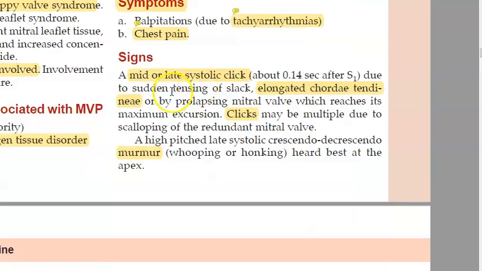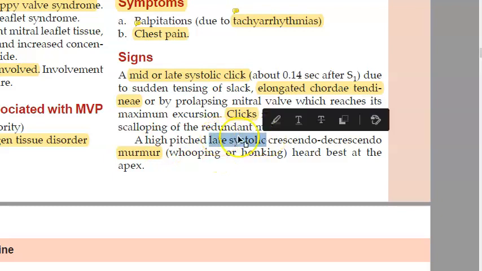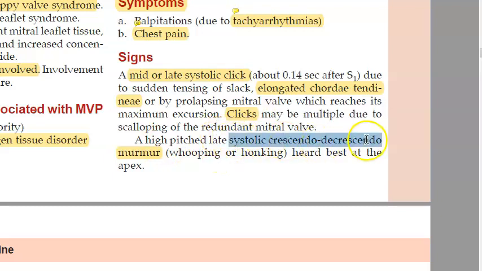Okay. So basically this click, why are they saying there is click? Because of this elongated chorda tendineae. Okay. And why is there a murmur? A high-pitched late systolic crescendo decrescendo murmur. They're saying it's a high-pitched late systolic murmur.